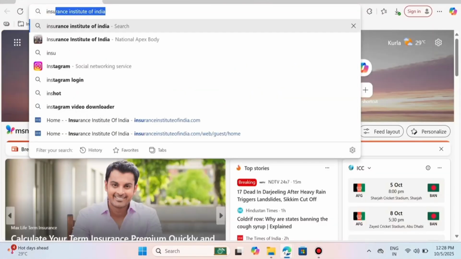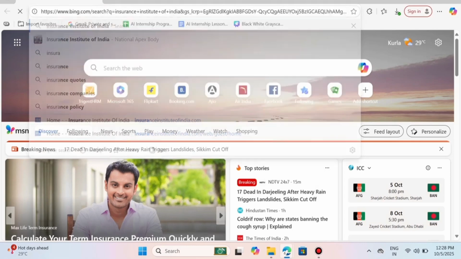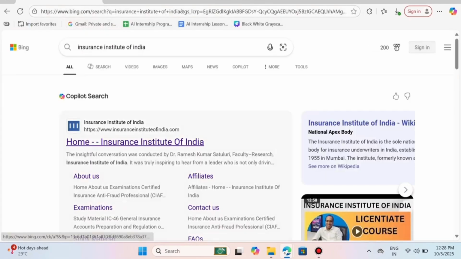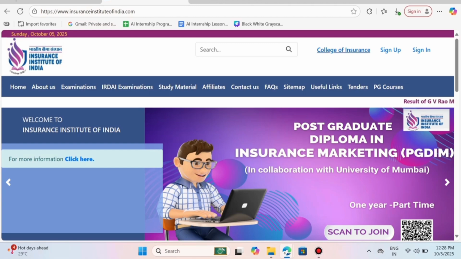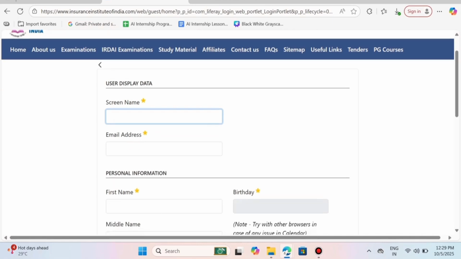Let's get started. To go to Insurance Institute of India website, we will search Insurance Institute of India on browser and click on the first link. And then we'll click sign up. In the screen name, we will enter the username that we prefer according to our name.